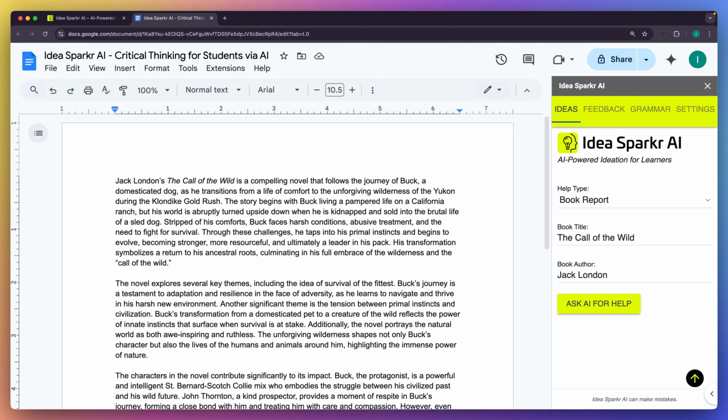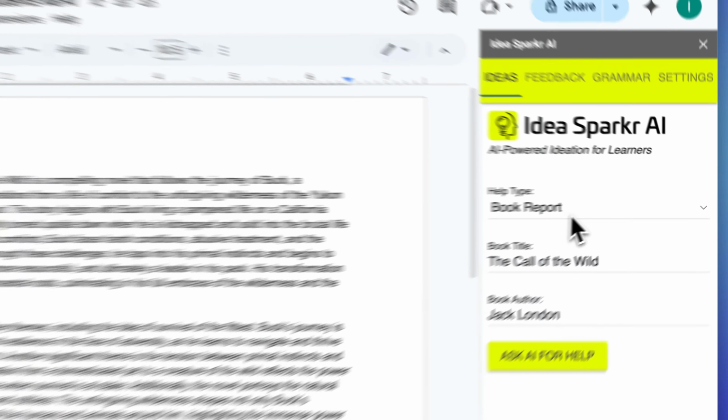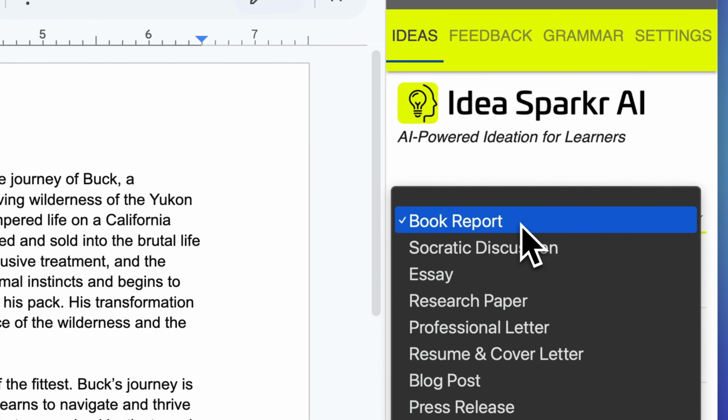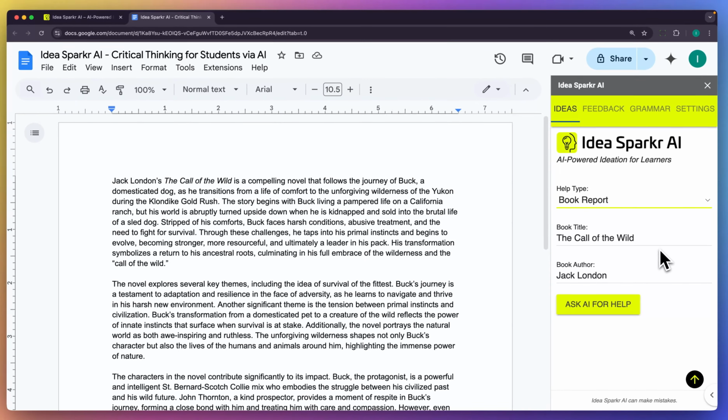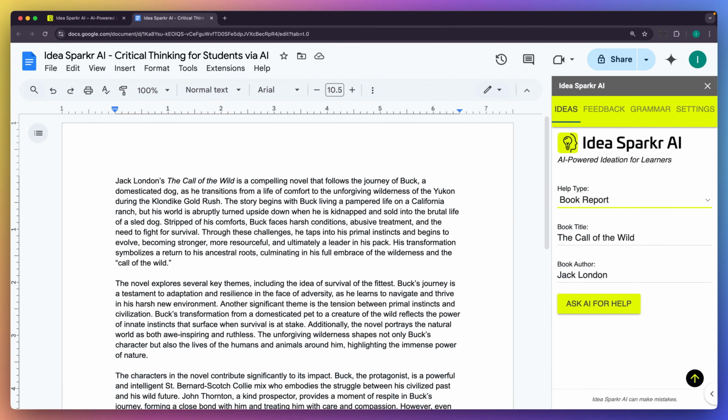Starting with the Ideas tab in the extension, this is where you will ask AI for help by selecting the type of help, such as book report, a Socratic discussion, essay, research paper, and so forth. In this example, we've selected book report with a book, The Call of the Wild by author Jack London. Let's ask AI for help.